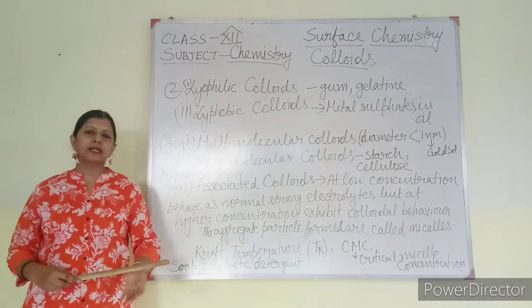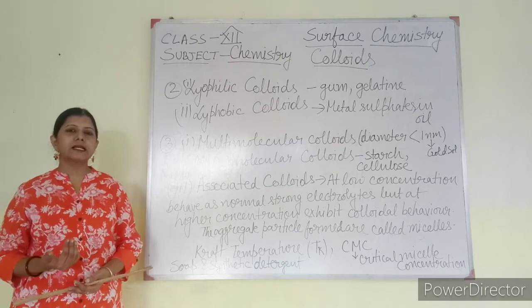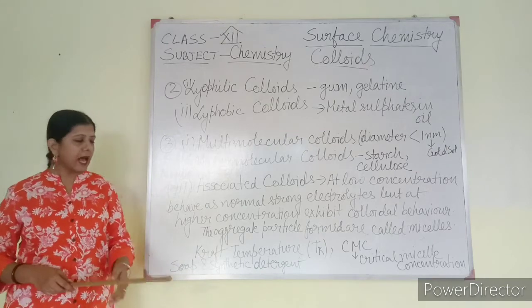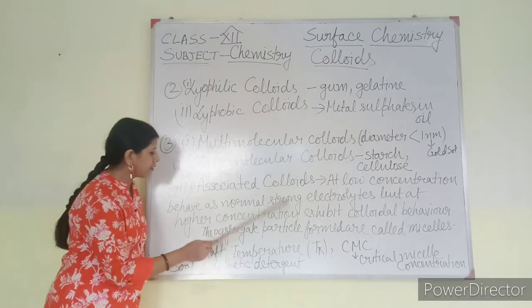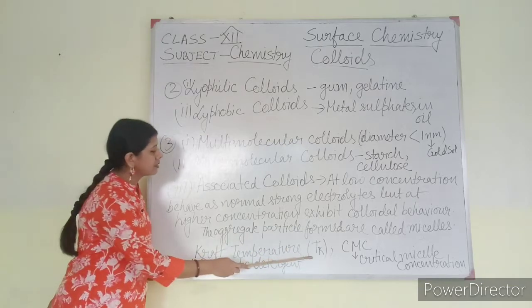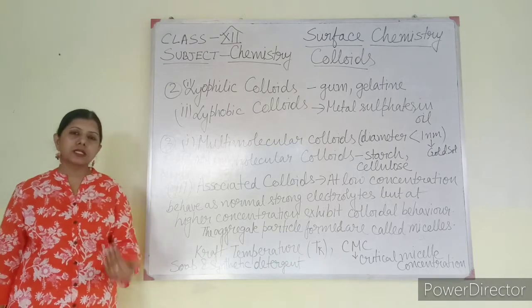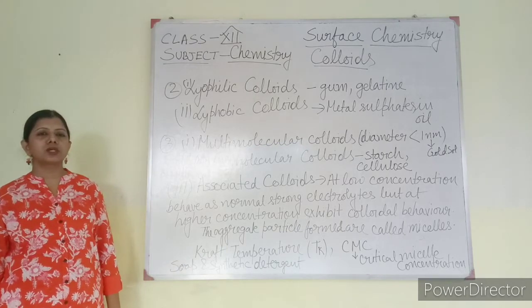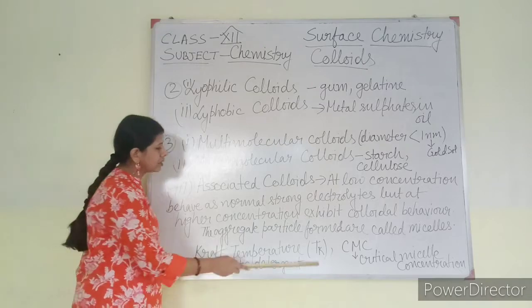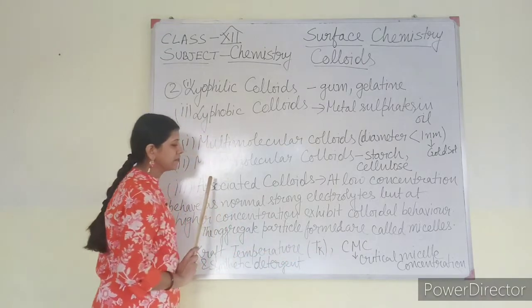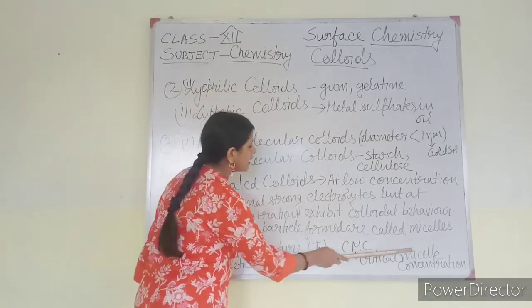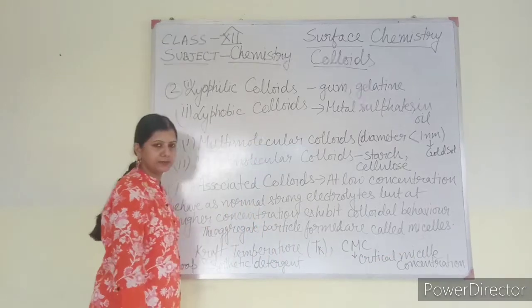The particular temperature at which micelle formation occurs is known as Kraft temperature, denoted as Tk. And the particular concentration at which micelle formation occurs is known as CMC. CMC means critical micelle concentration.